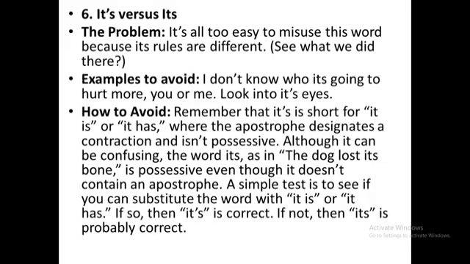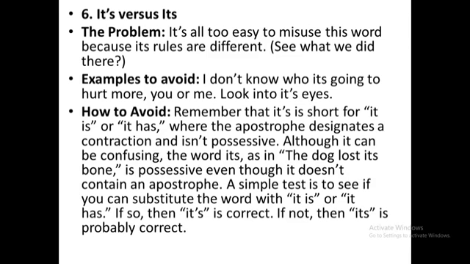So now you have to be very careful with this section, about how you have to avoid these mistakes. So I am going to repeat again. Remember that it's is short for it is or it has, where the apostrophe designates a contraction and isn't possessive. So this is the thing that you should be very careful about.